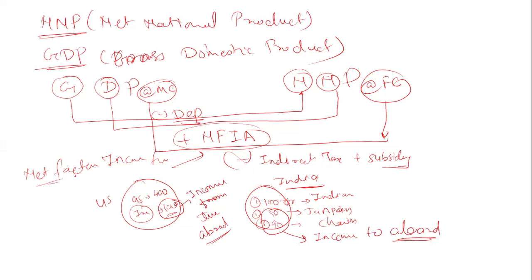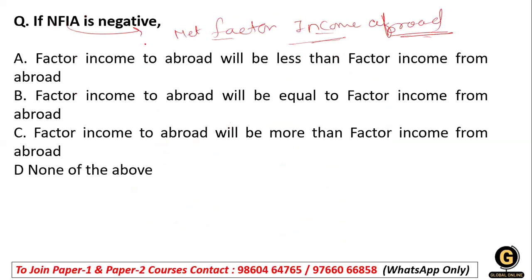So what net factor income means: when we calculate from the domestic income we have from domestic production, we add income from the abroad, and income to the abroad we deduct. So this is the difference of the income, the net factor income from abroad. So what is happening over here is the statement given, the factor income to abroad will be less when it will be negative.